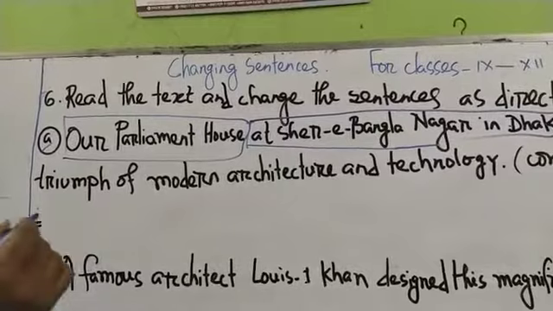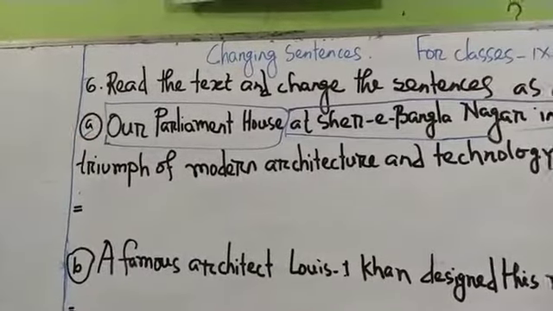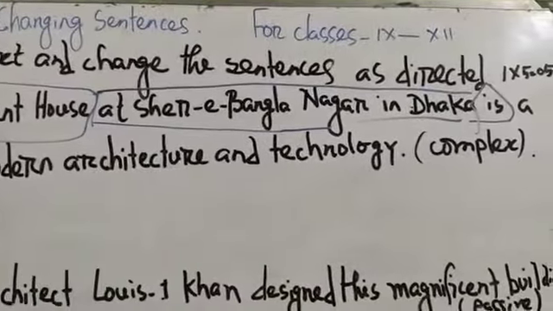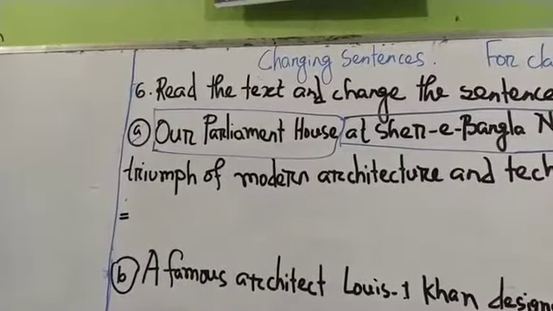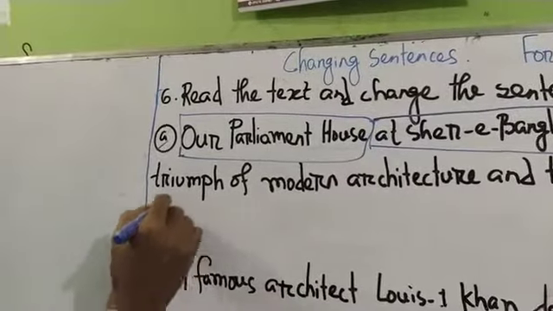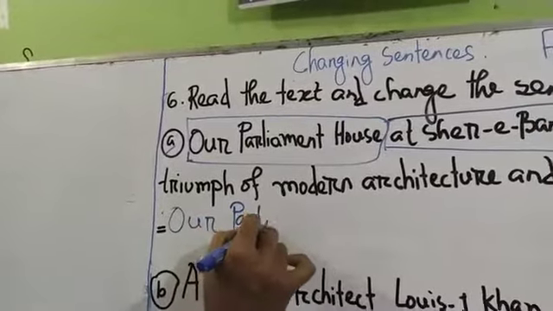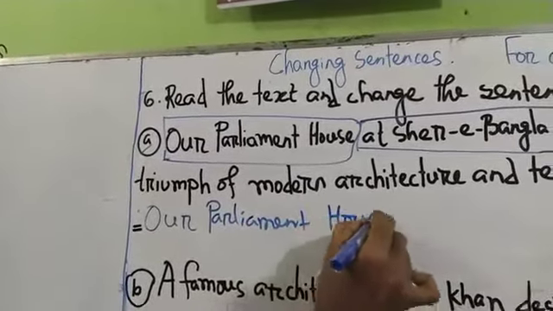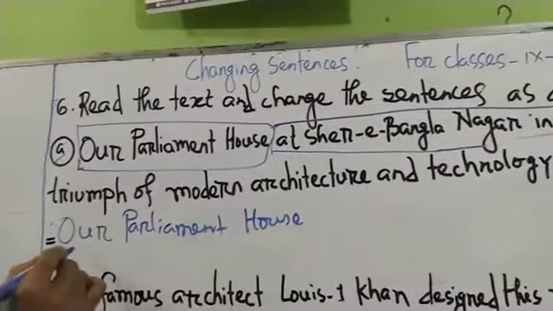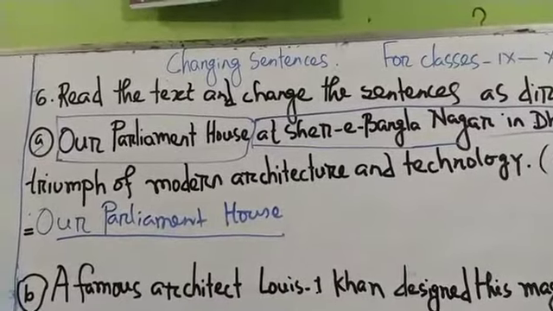As our Parliament House is not a person, and as the subject is not a person, you have to use which. Now I am writing the answer. Our Parliament House, this is the subject here, and for that reason we have to use here which.